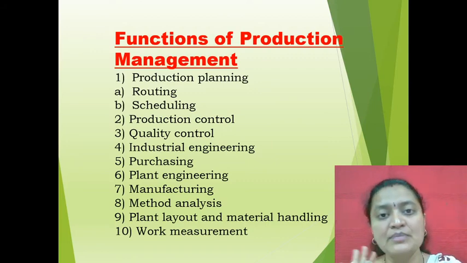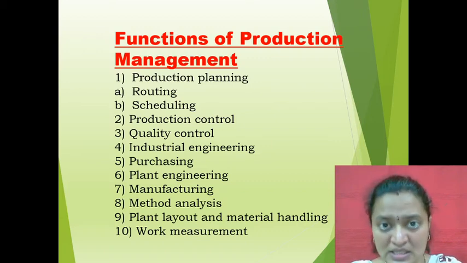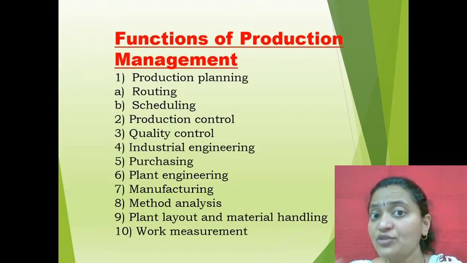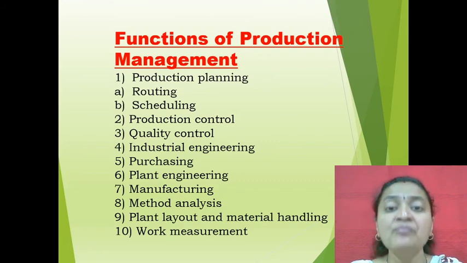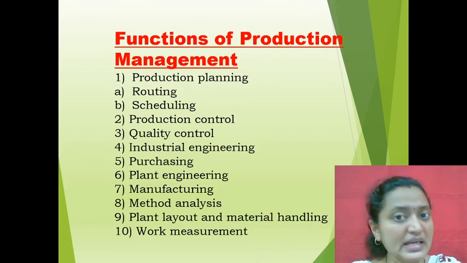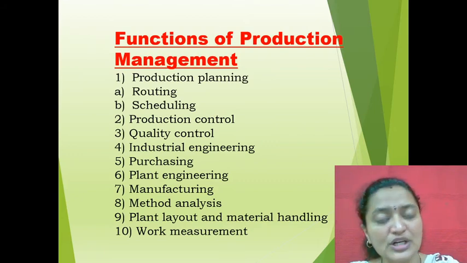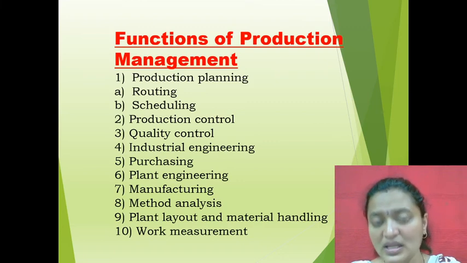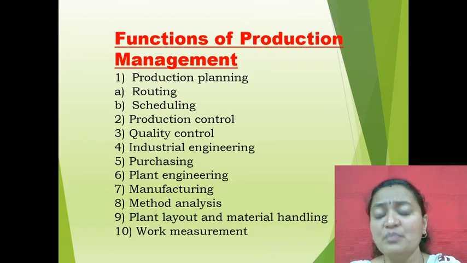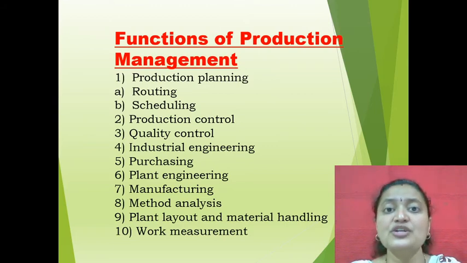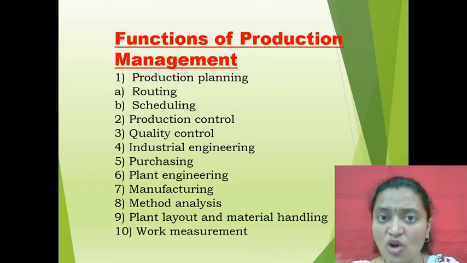Try to find out the positive and negative of A, means good and bad points of A, then good and bad points of B and C. Out of that, whichever method you find the best, you need to choose or select that particular method. That is called method analysis. Based on different alternatives or different options, you need to choose and select the best alternative or best option.